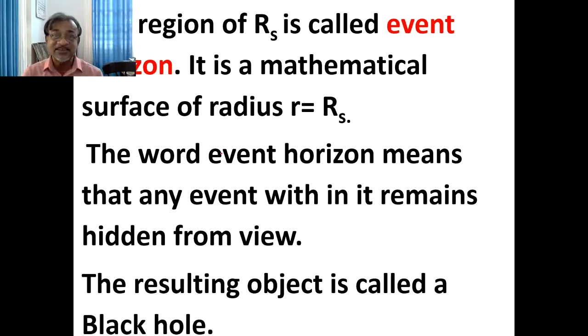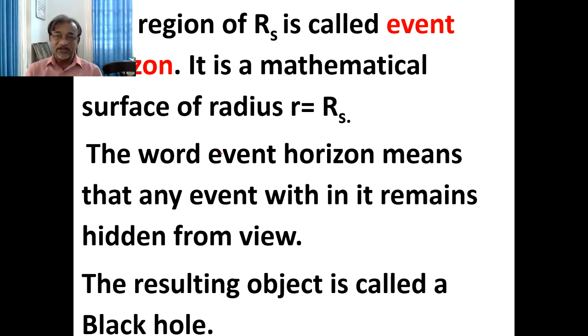And this region of Rs is called the event horizon. Just consider a spherical surface of radius, Schwarzschild radius Rs, and that particular surface is called an event horizon. It is a mathematical surface of radius equal to Rs.